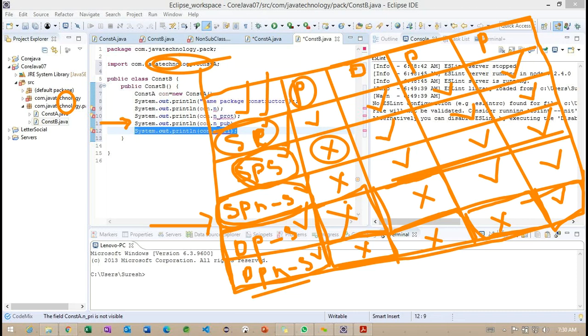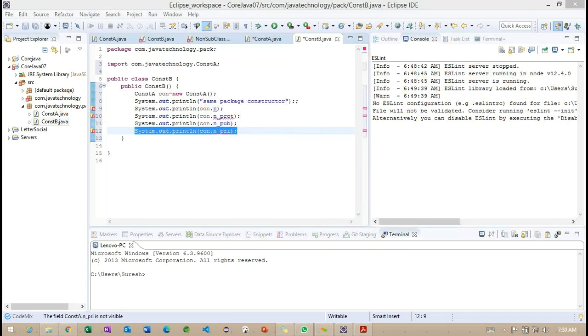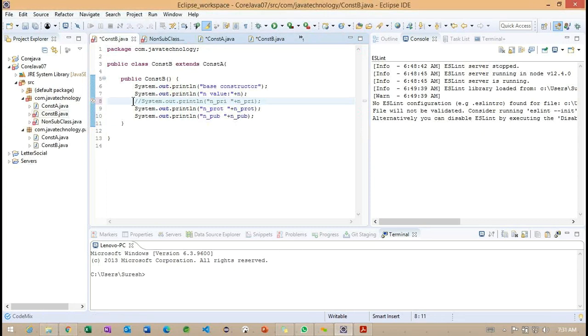Okay, so good. Now, let me clear this. Okay, back to here. What I want to explain here. So we'll check the particular class. Inside the constructor B, we are getting only one, that is private, which we already identified. Private modifiers cannot be accessed outside of the class.